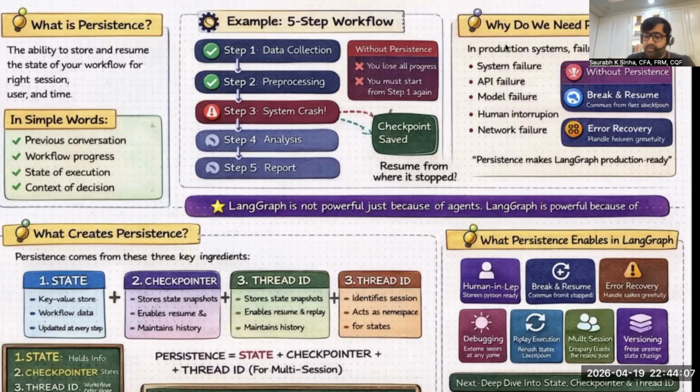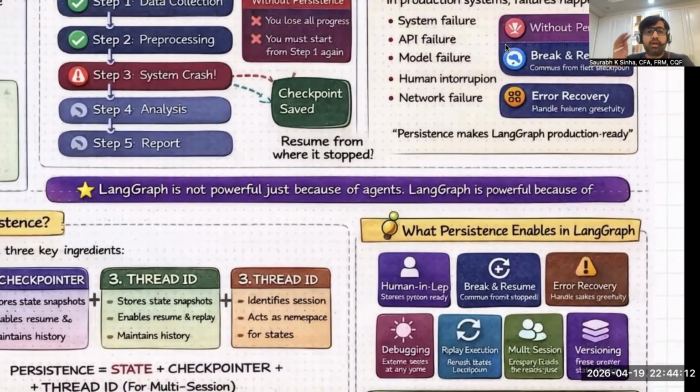Please understand what persistence enables. That is important. Persistence enables break and resume. It enables human in the loop. It enables debugging and replay of execution. It enables error recovery, versioning, and multiple session workflows.